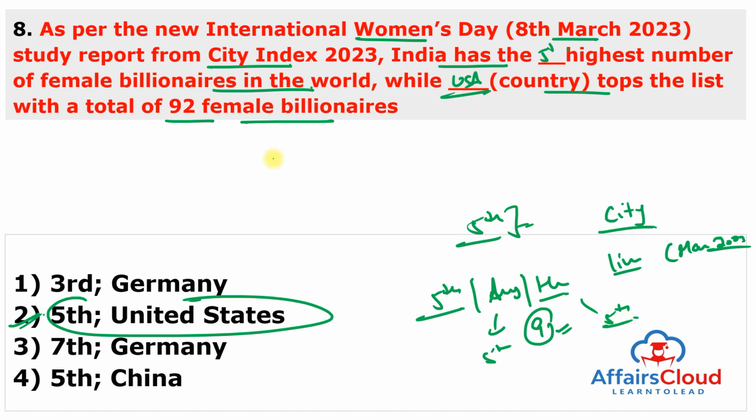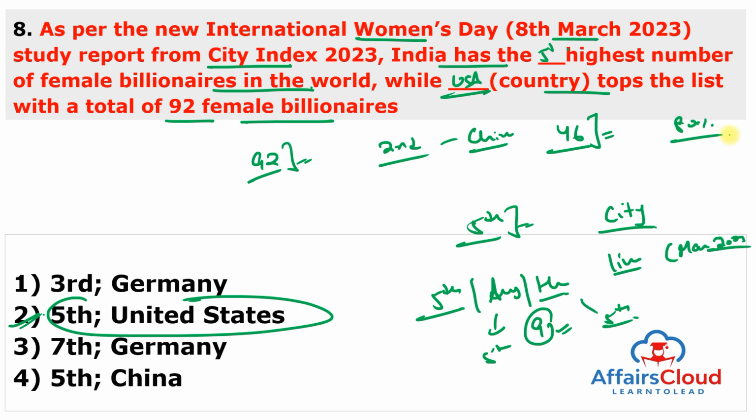But the US leads the list with a total of 92 female billionaires, which is double the amount of China, which comes in the 2nd spot. So second rank goes to China, and the total billionaire women were 46. And the US dominates the list, accounting for 80% of the female billionaires with the highest net worth.